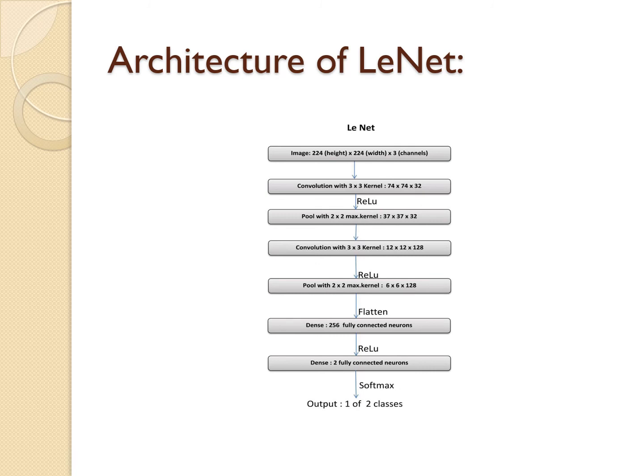Similar to the earlier architectures, the image size is preset to 224 by 224 with 3 channels, and then we are performing convolution with a 3 by 3 kernel, which compresses the image size to 74 by 74 by applying 32 filters and a ReLU activation function. And then we are performing max pooling in order to extract the main features of the images, thus reducing the image size to 34 by 34 with the same number of filters.